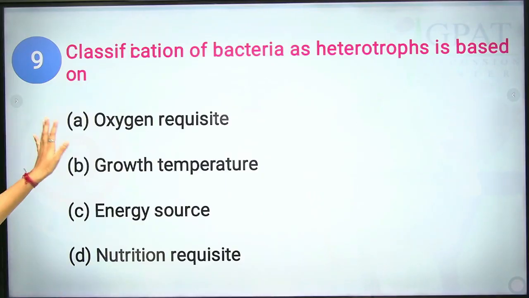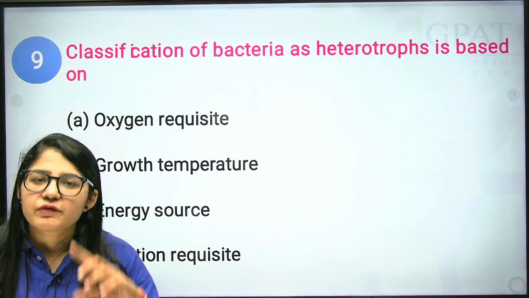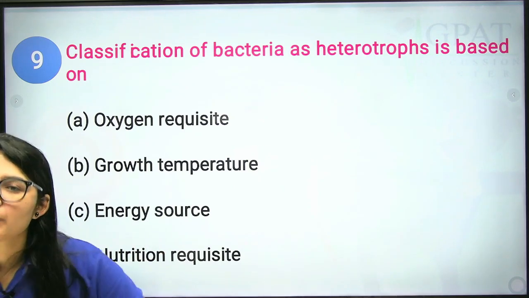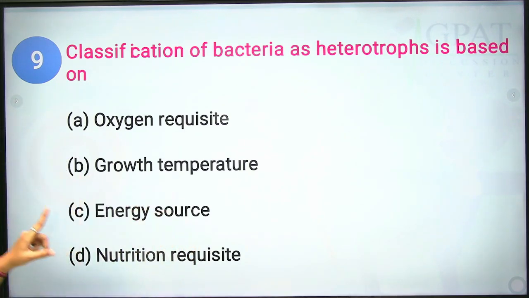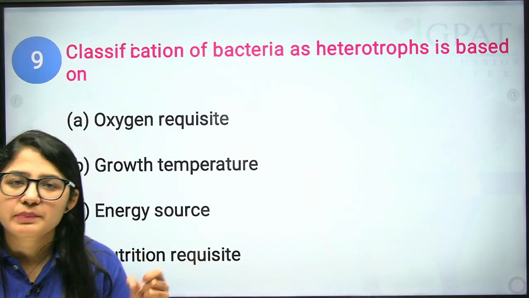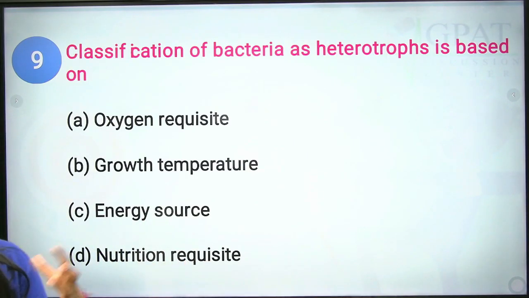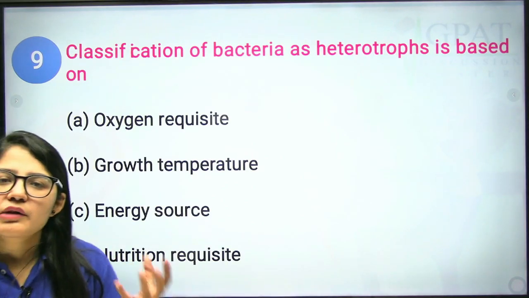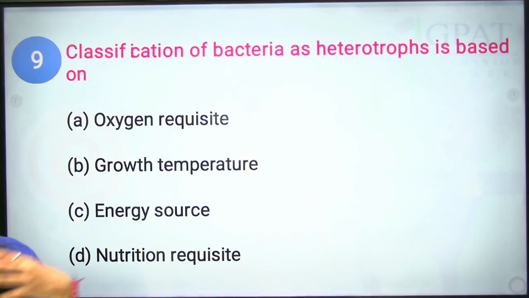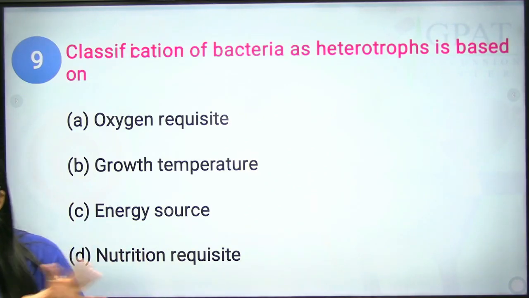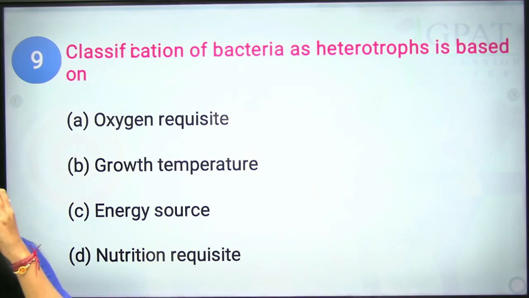Now we have oxygen requirement. This oxygen requirement is for anaerobic as well as aerobic bacteria, not for heterotrophs. Growth temperature is for mesophilic bacteria and thermophilic bacteria, not for heterotrophic bacteria. Next we have energy sources. Based on whether the energy source is sun or light, that is the energy classification, so it is not a type of heterotrophic bacteria.